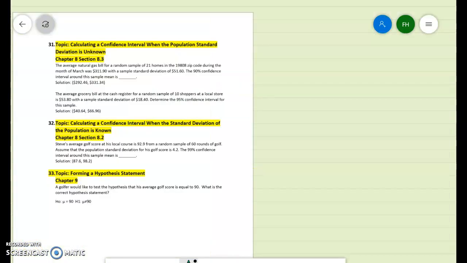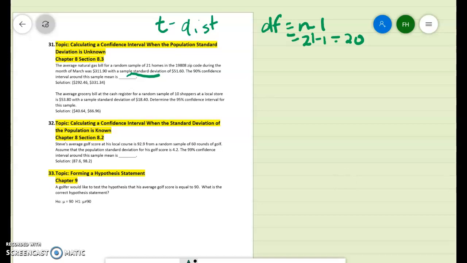So if the population standard deviation isn't known, you're going to use the t-distribution. So it's similar to what we've been doing, but with a little bit more. You have degrees of freedom, which is n minus 1. So n here is 21 minus 1 would be 20.